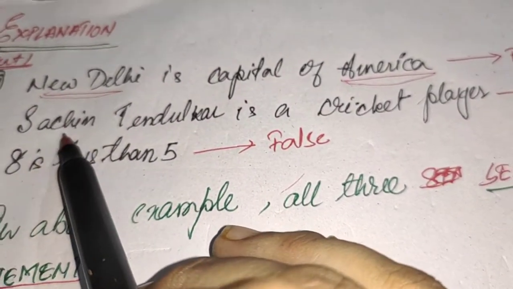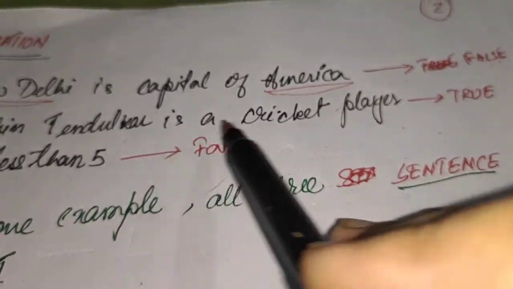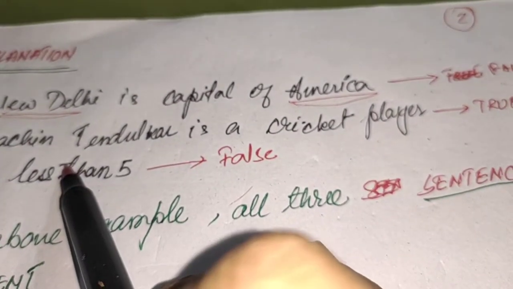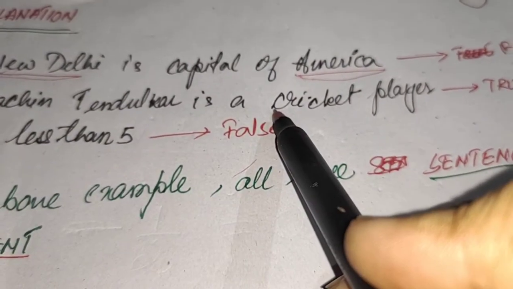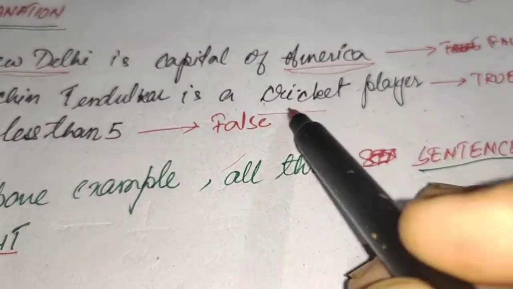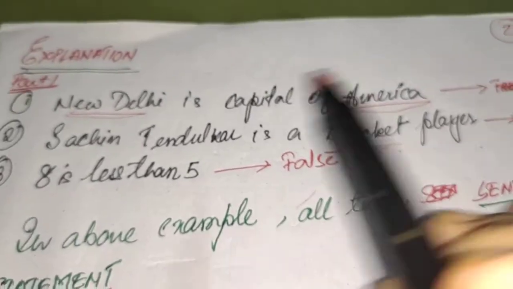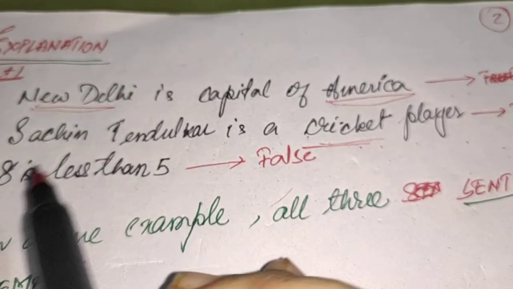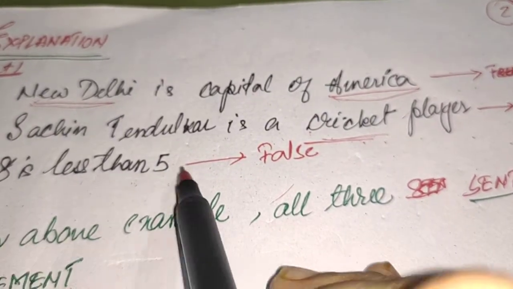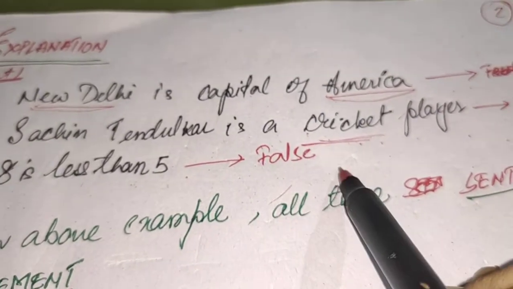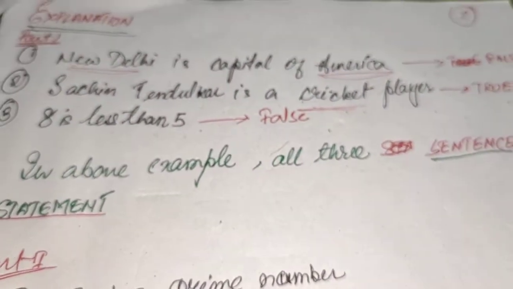Next is Sachin Tendulkar is a cricket player. Sachin Tendulkar is the name of a player. What game did he play? The game is cricket. He was a cricket player, and it is true. Next is 8 is less than 5. 8 cannot be less than 5. 8 and 5 are both well mentioned, so it is a false statement. Ultimately, all these three examples are statements.